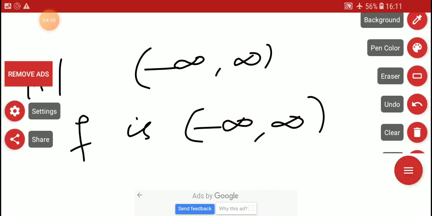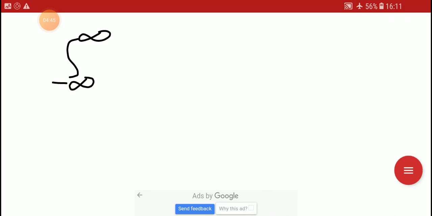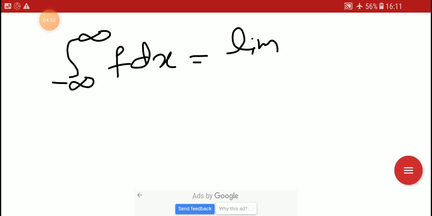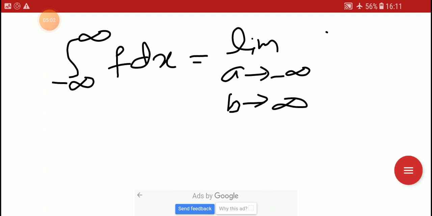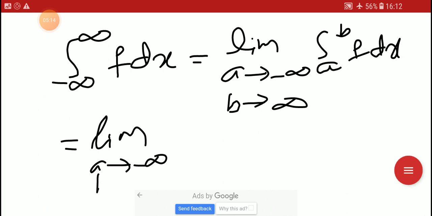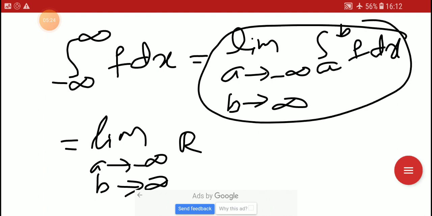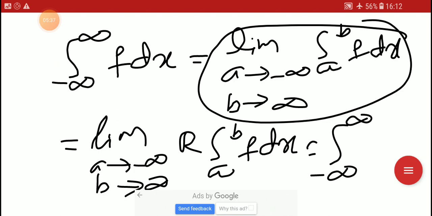Okay. And therefore, the integral from minus infinity to plus infinity of f dx exists, and this can be written as the limit as a tends to minus infinity and b tends to plus infinity of the integral from a to b of f dx. This is equal to the limit as a tends to minus infinity and b tends to plus infinity of the Riemann integral from a to b of f dx, and this is equal to the Riemann integral from minus infinity to plus infinity of f dx. Hence the result, okay.